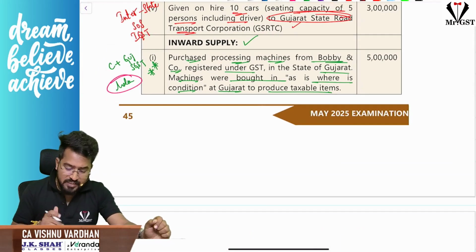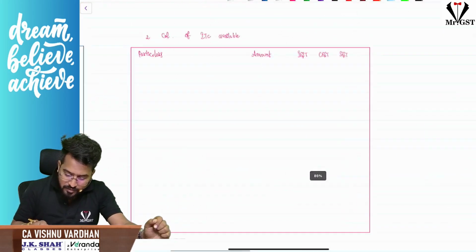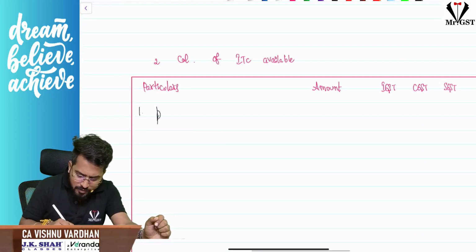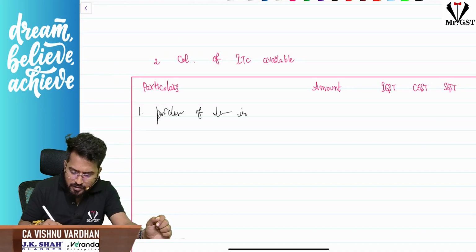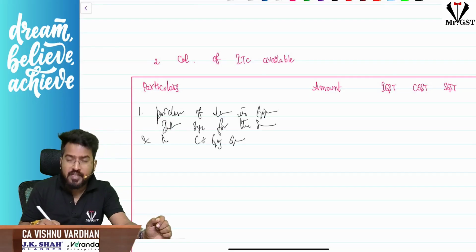As I told you, this first purchase, sir, no GST, correct? So here you should write down the particulars. First particulars, what is that? Sir, purchase of machinery in Gujarat, intrastate supply for the supplier, and he would have charged CGST plus Gujarat GST, and write down the reasoning.